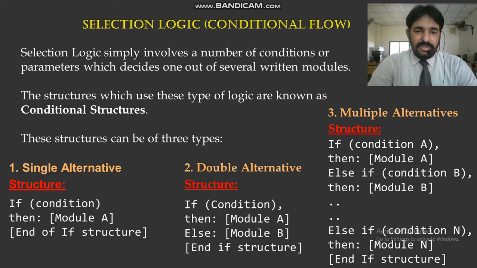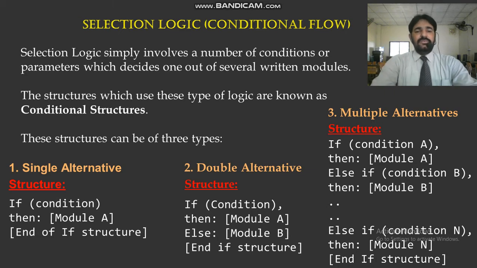When you adopt these types of structures, you get other types of logic structures. In the example, if the condition is true or false, then execute module A, or end of if structure.